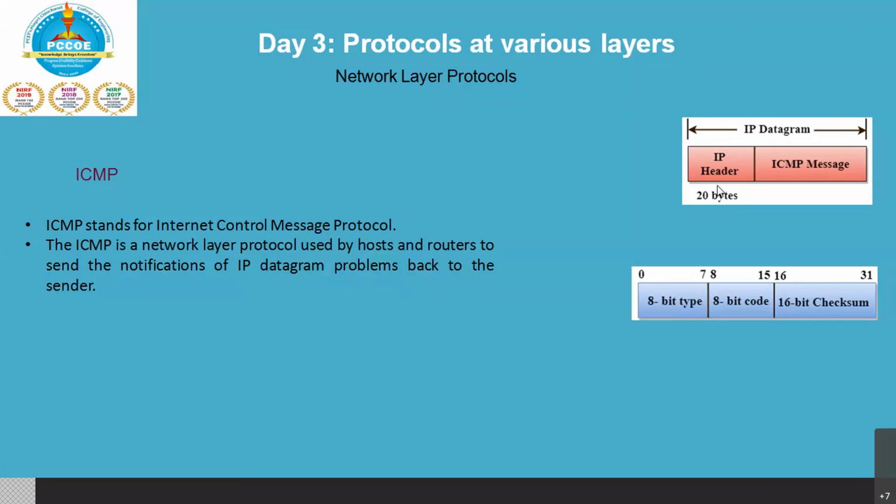All right. So when you are saying format, the 8-bit type, which is the first field of the format, specifies which type of message it is. The second field is the 8-bit code, which specifies the reason for a particular message which is sent. And the third one is the 16-bit checksum, which covers the entire ICMP message.